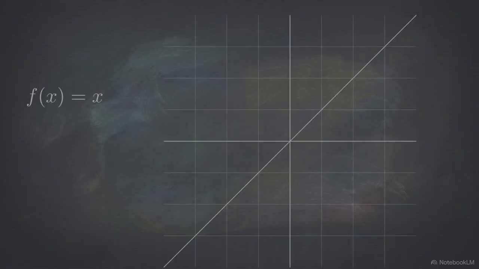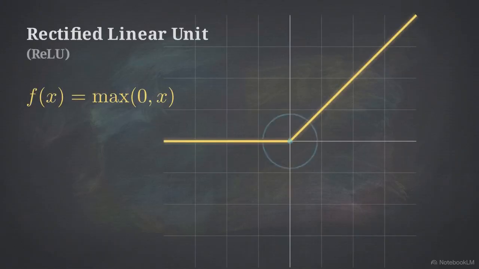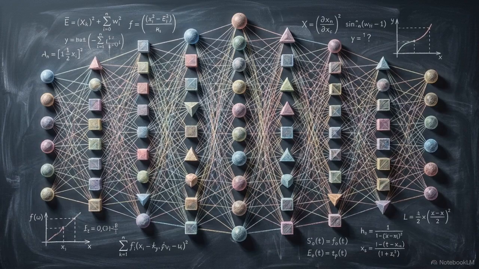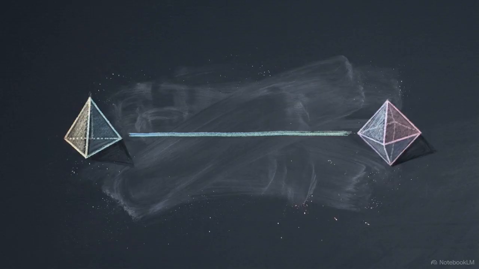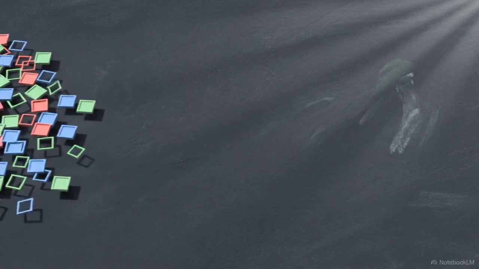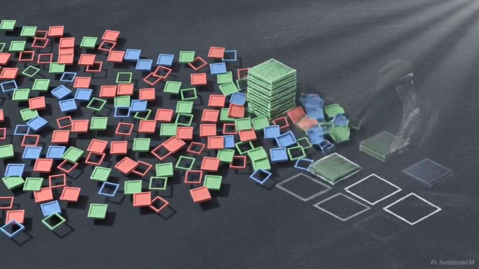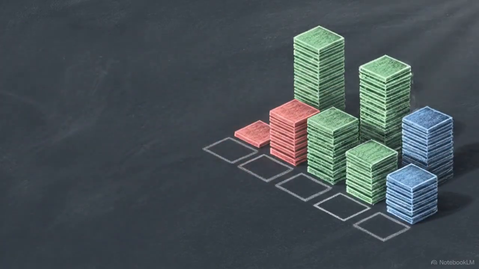This function ensures that the output of each layer is not just a linear scaling of the input, allowing the network to approximate complex, high-dimensional data. Without these nonlinear constraints, depth is a mathematical impossibility. The architecture simply collapses into a single equation. Dense layers work for structured vectors, but they cannot scale to the millions of pixels in a high-resolution image.